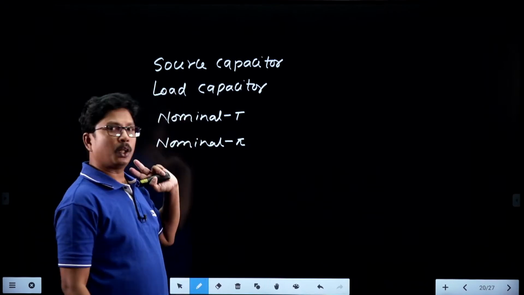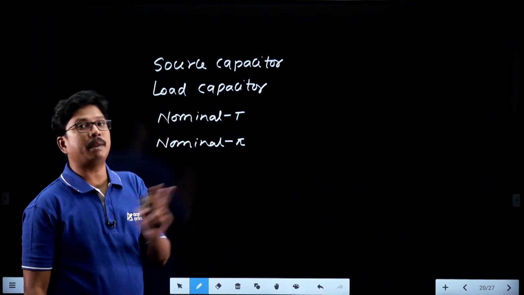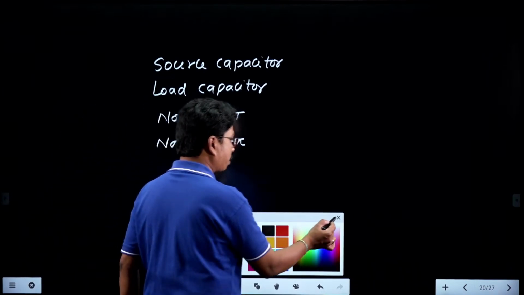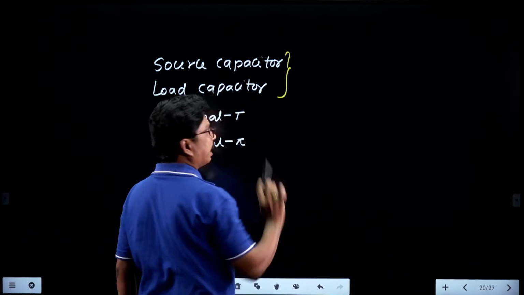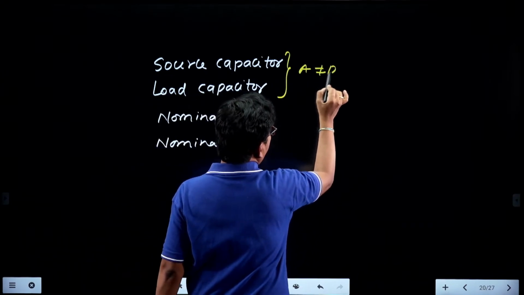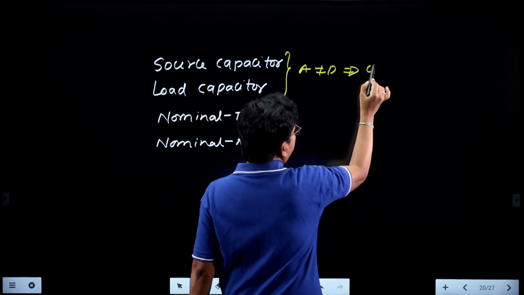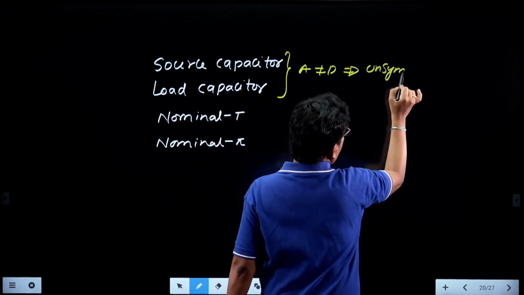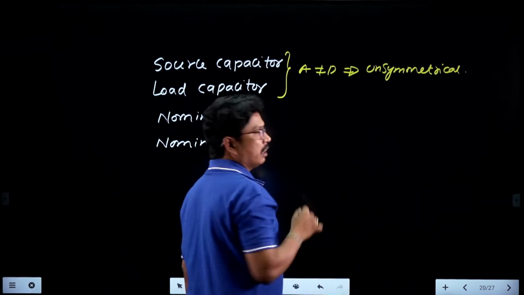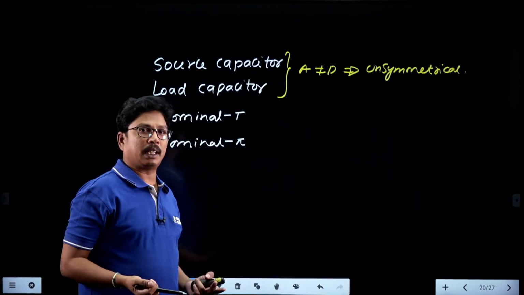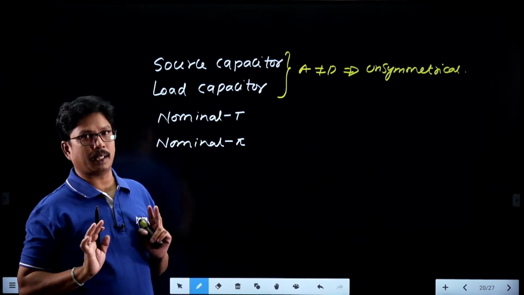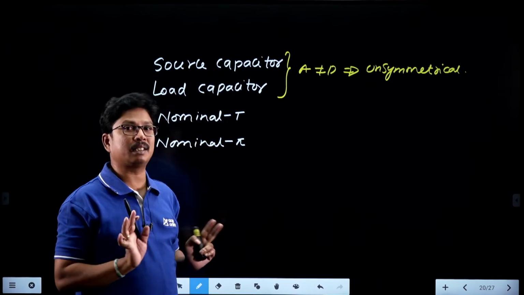The source capacitor model and load capacitor model are not symmetrical lines. You can calculate the ABCD parameters for these two. We are getting A not equal to D for these two. A is not equal to D. So these two are unsymmetrical lines. If you want to model any transmission line, the transmission line should be both symmetrical as well as reciprocal. Those are reciprocal but not symmetrical.